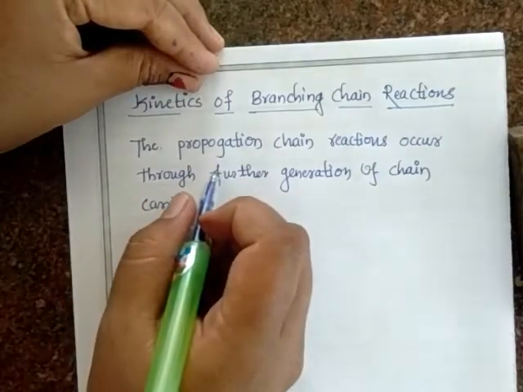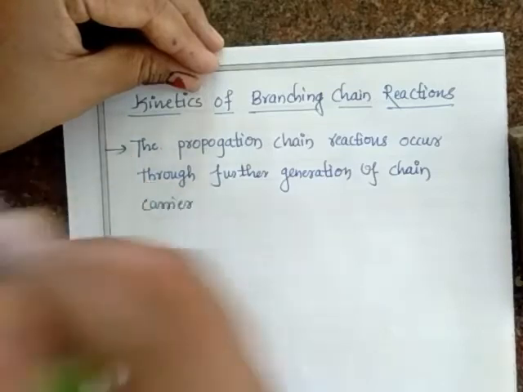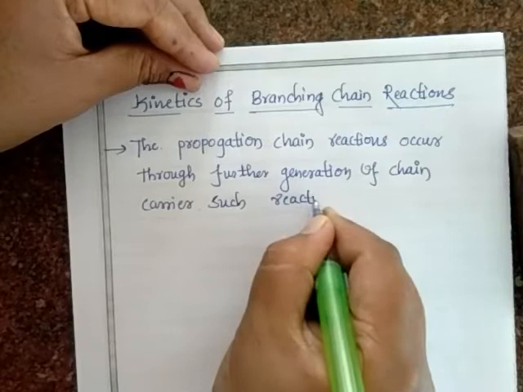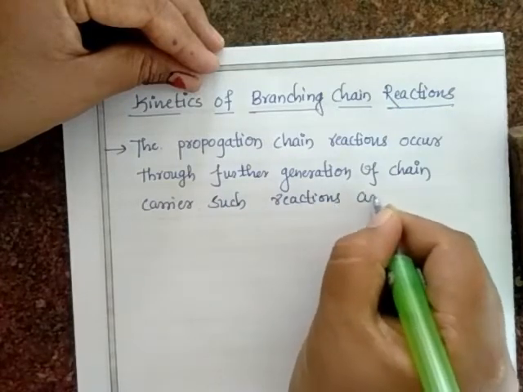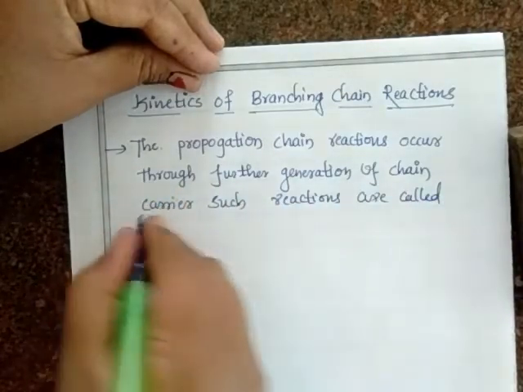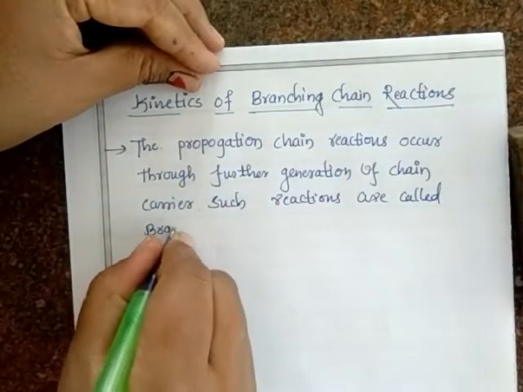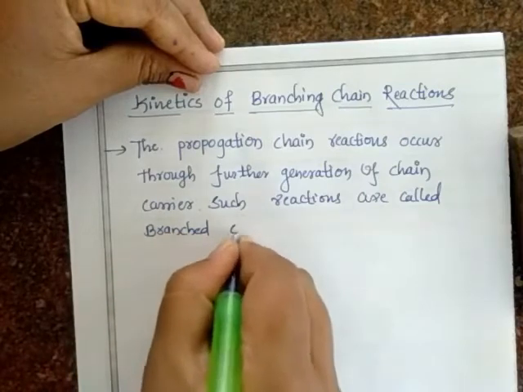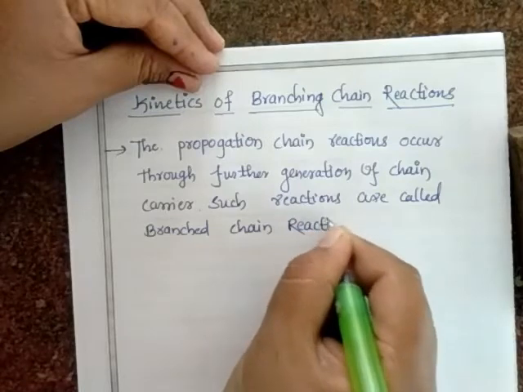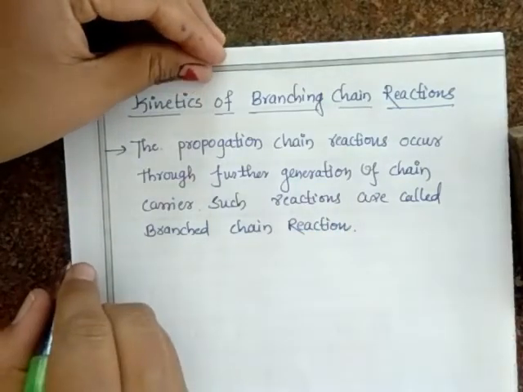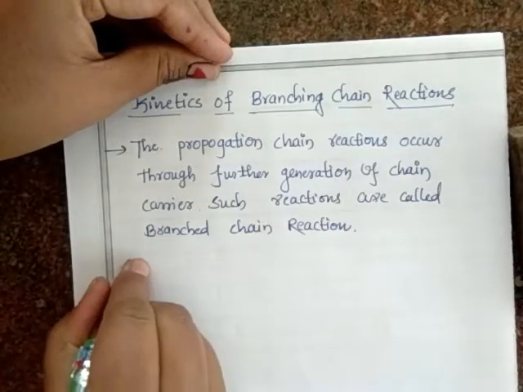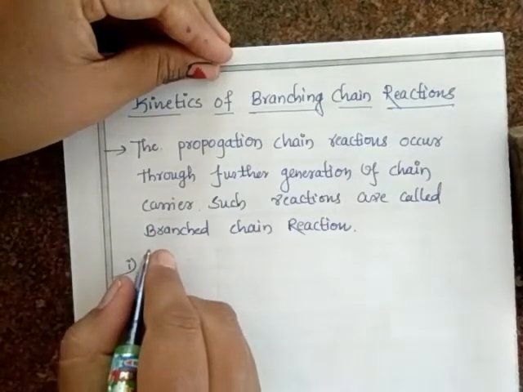This reaction is called what? Such reactions are called branched chain reactions. Okay, then a branched chain reaction can proceed at a measurable rate within a particular range of temperature.